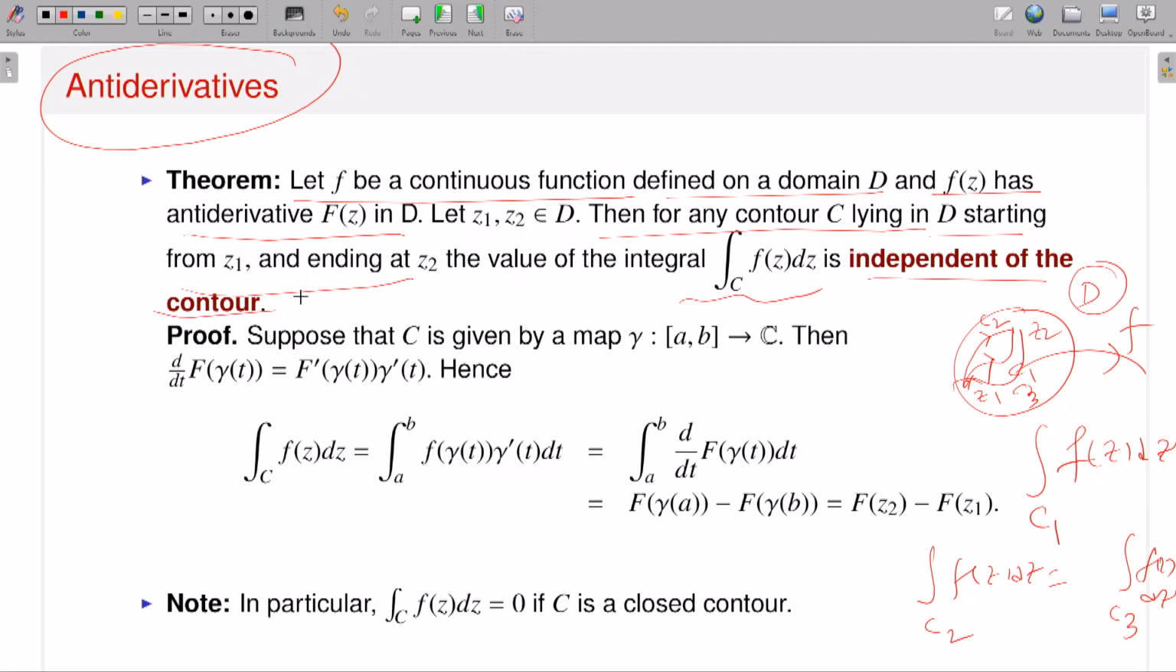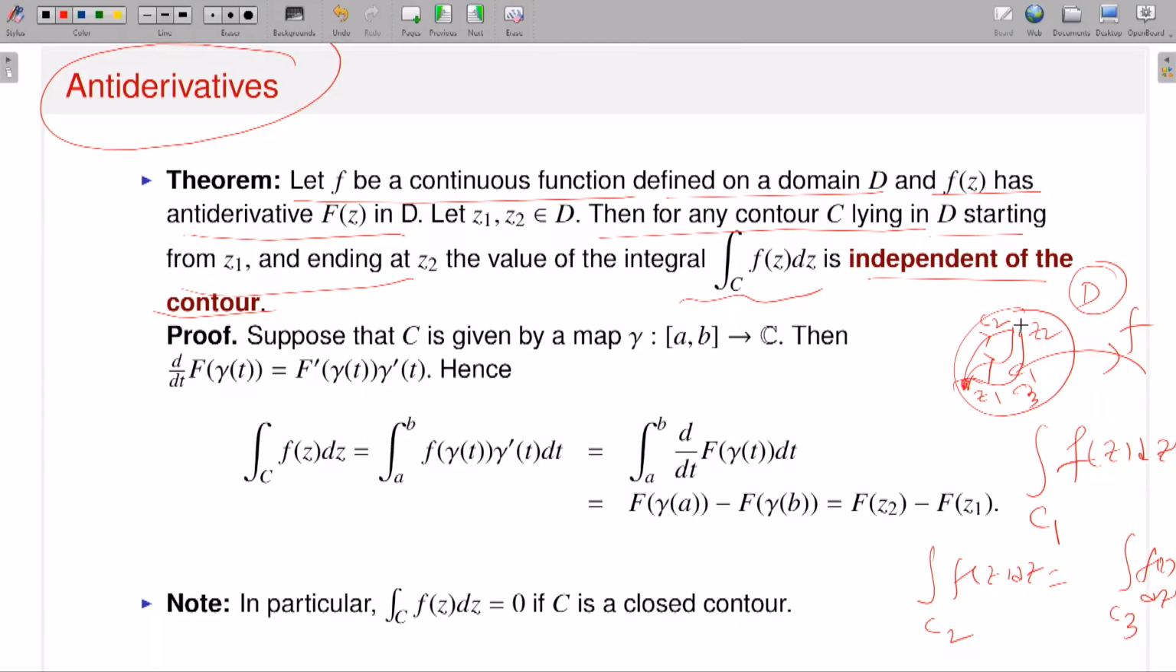So this is one of the sufficient conditions. If I start with my function small f on some domain D, and take any two points z1 and z2, and if I assume an extra condition, that my function small f possesses an antiderivative, then whatever contour I take starting from z1 and ending at z2, the corresponding contour integration is independent of the choice of the contour.